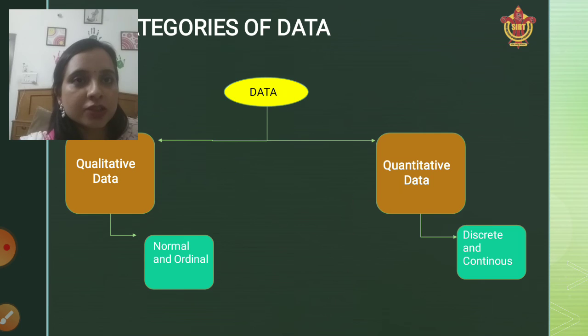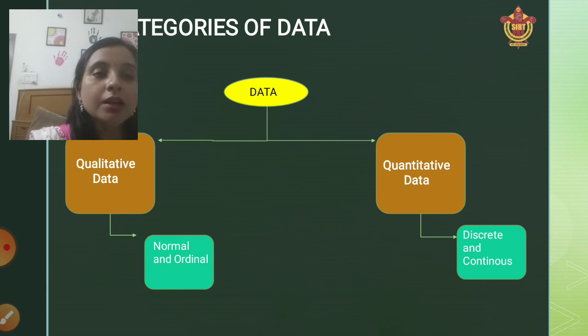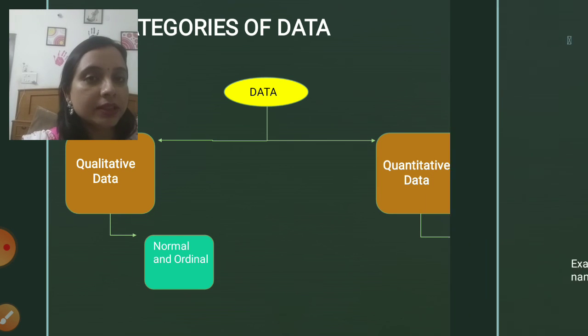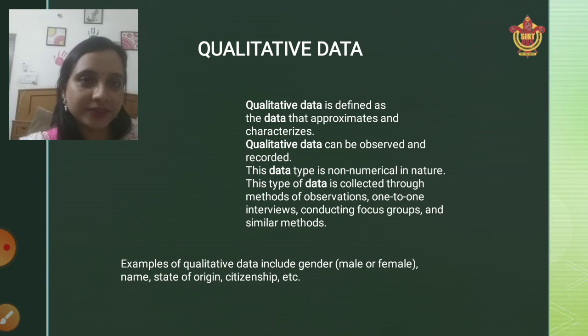Coming on to our next topic, the categories of data. Data can be categorized as qualitative data and quantitative data. Qualitative data is further classified as nominal and ordinal, and discrete and continuous data are the parts of the quantitative data. Let's start with the first one, that is qualitative data.